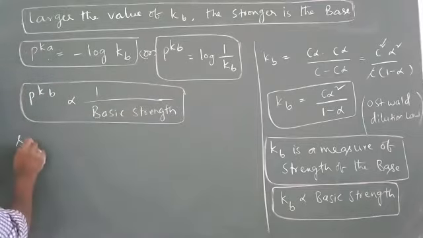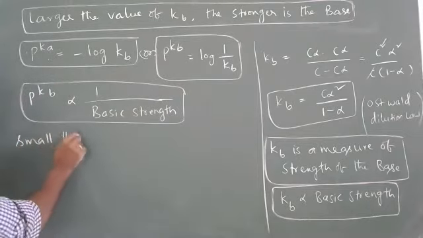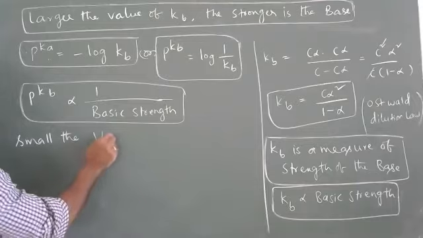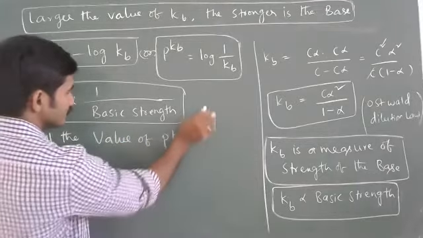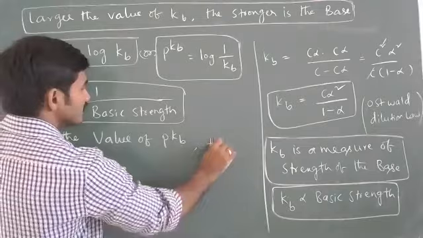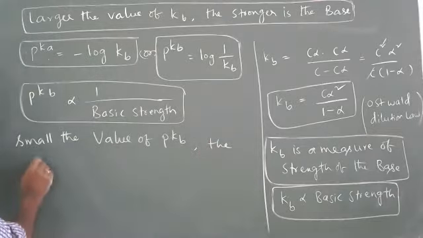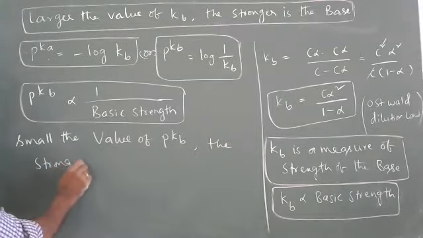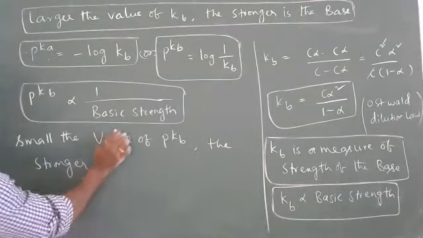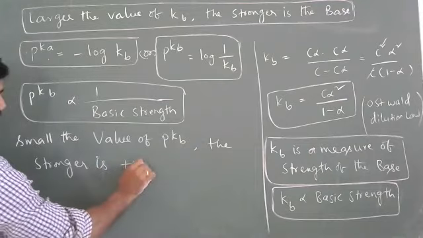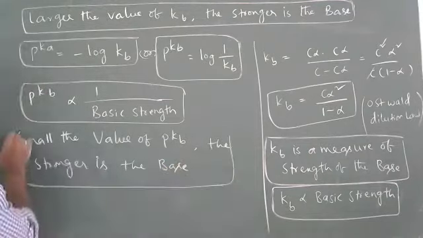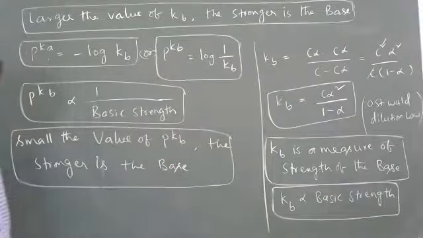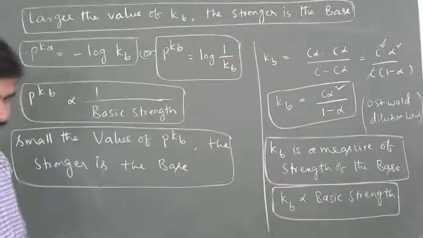Means smaller the value of pKb, the stronger is the base. Sorry, base, not acid, base. Understood?